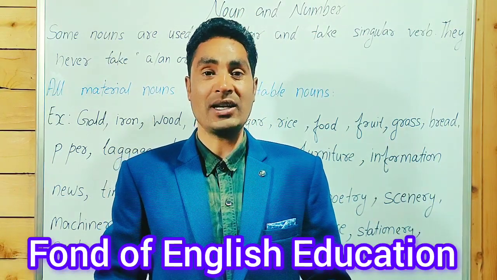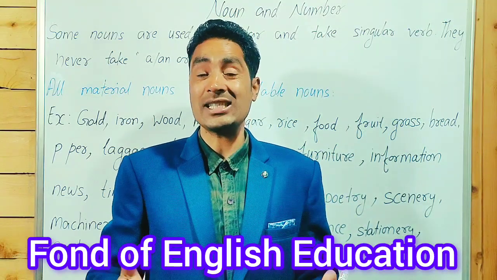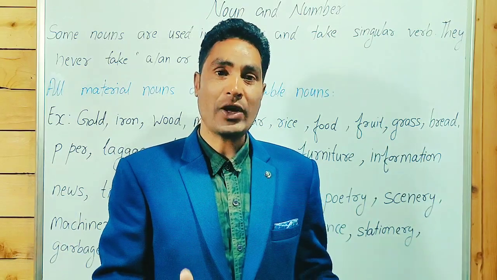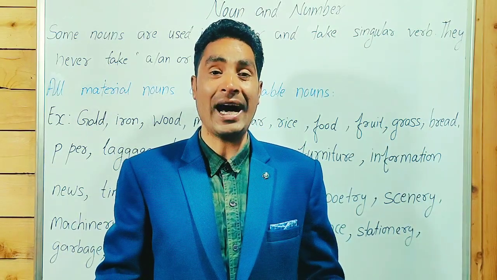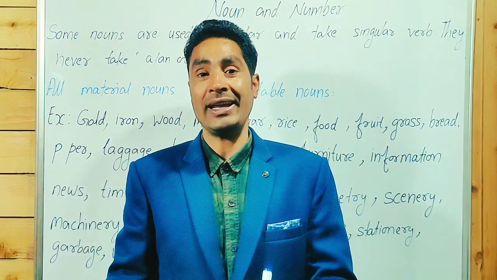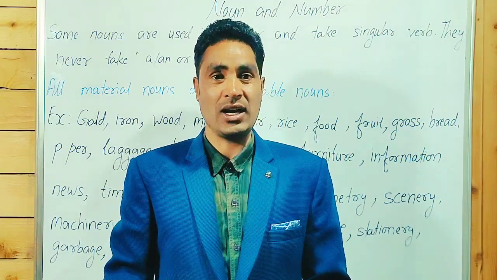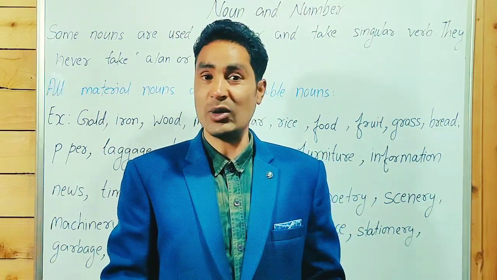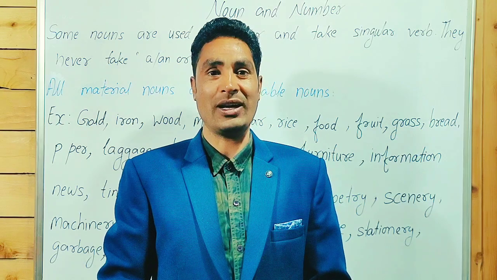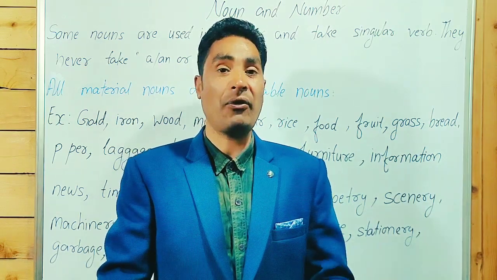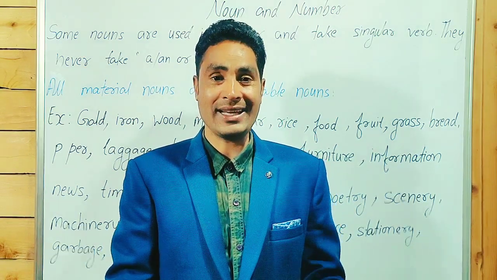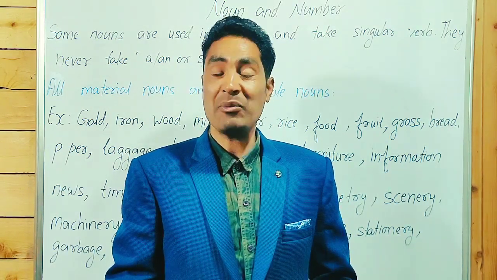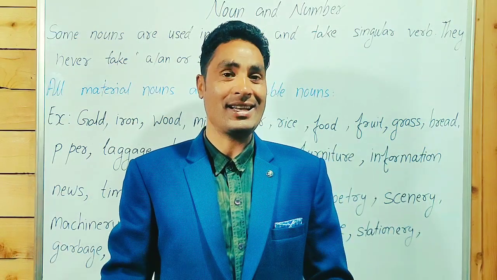In the very first part, noun and number, we learnt the basics of noun and number. In the second part, the last one, we learned some nouns which are plural in form but singular in function, and vice versa. We learned some nouns which exist in pairs, that's why they are always treated as plural. And some nouns which have the same form in singular and plural, like deer, ship, crossroads, jury, aircraft, spacecraft, hovercraft, etc.